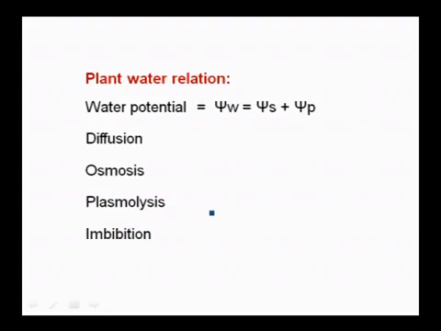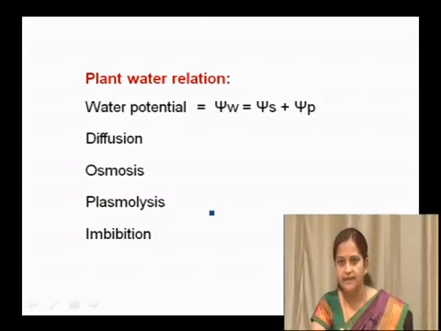Next we will move to plant water relations. Water is very essential, and its potential, water potential, to work, its kinetic energy is very important. The relation of water potential is psi W equals psi S plus psi P. Psi W denotes water potential, and water potential is mainly dependent on solute potential, which is usually negative, and also on pressure potential, which is usually positive.